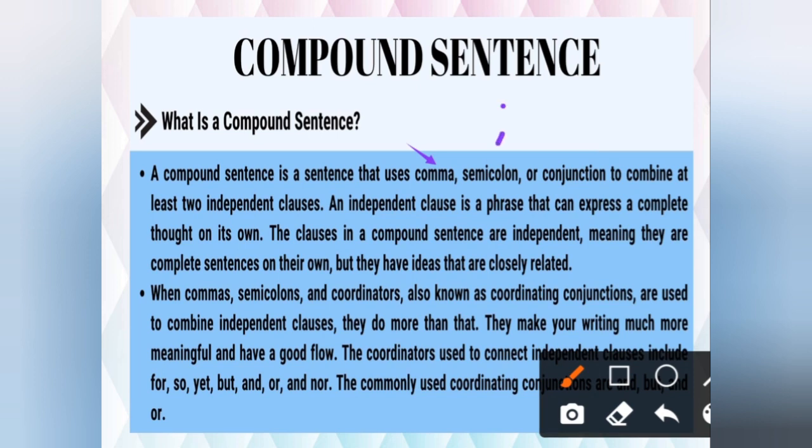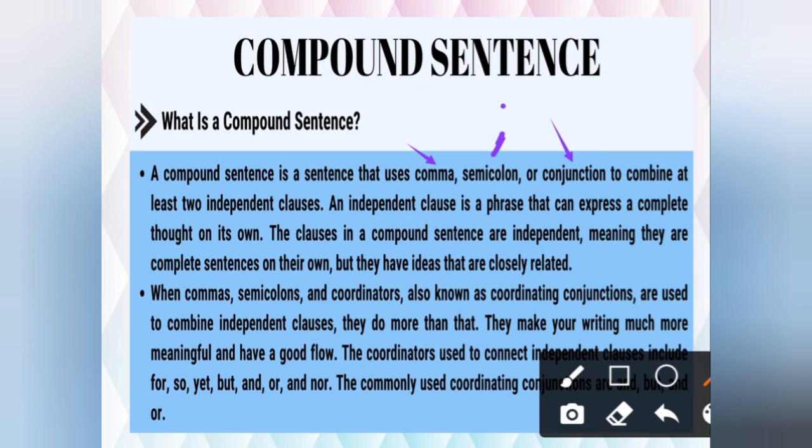Okay, this is a semicolon sign. Dot and comma. Fine. Or a conjunction can combine at least two independent clauses. Now, I already told you the conjunctions. What are the conjunctions? FANBOYS: for, and, nor, but, or, yet, and so. Okay, to combine at least two independent clauses.